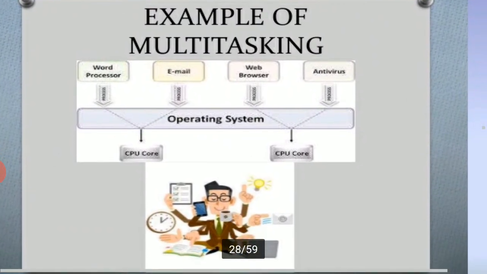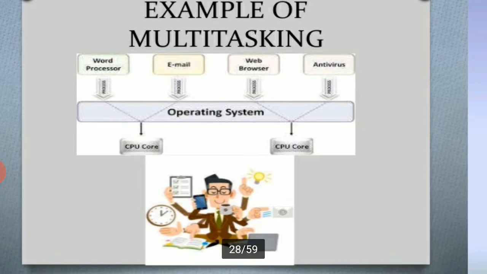Example of multitasking: here the operating system is there, and the CPU, and the CPU handles the word processor, email, and web browsing. So we can run multiple tasks at a time on the operating system. We can open word processing, and there are different clients, 1, 2, 3, 4, and a server.